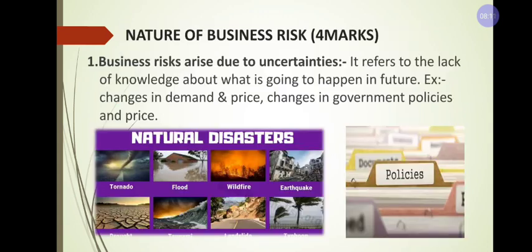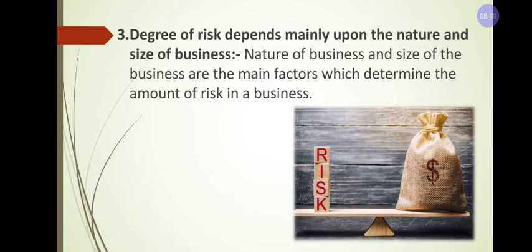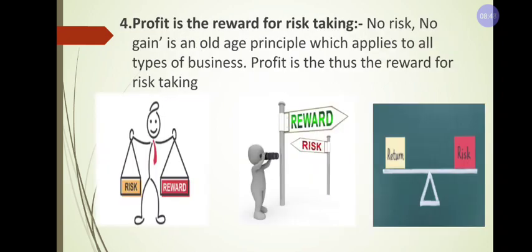And next we have the nature of business risk. You may get this for 4 marks in the examination. Let us learn the nature of business risk in detail. In nature of business risk, we have 4 points. First, business risk arises due to uncertainties. Second, risk is an essential part of every business. Point number 3, the degree of risk depends mainly upon the nature and size of the business. Fourth, profit is the reward for risk taking.